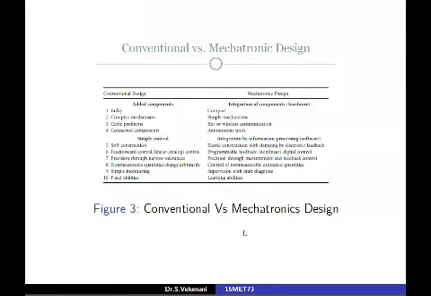In mechatronics design, precision through measurement and feedback control. In conventional design, non-measurable quantities change arbitrarily. In mechatronics design, control of non-measurable estimated quantities. In conventional design, simple monitoring. In mechatronic design, supervision with fault diagnosis. This is an added advantage. In conventional design, fixed abilities. In mechatronics design, learning abilities.